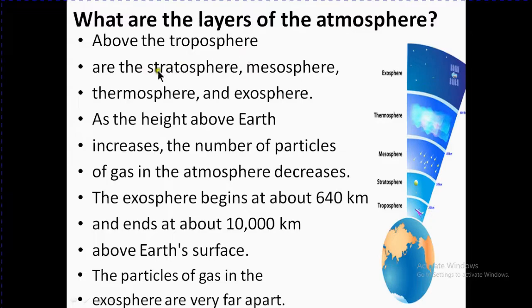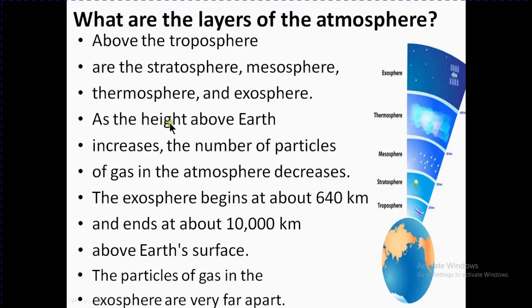Above the troposphere are the stratosphere, then mesosphere, after that thermosphere, and the last is exosphere. You can see here, this is the troposphere, then stratosphere, the second one, the third one is mesosphere, above the mesosphere is thermosphere, and the last one is exosphere.